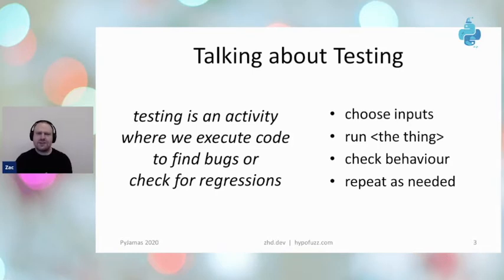It's important to note that this doesn't cover all the techniques that are useful for checking for bugs in our code. For example, using a linter like PyLint or Flake8 or an auto formatter like Black are extremely useful tools. I also really enjoy type checking with something like MyPy. They're great, but they're not in this talk because they're not testing. We're not actually executing our code to see what it does.